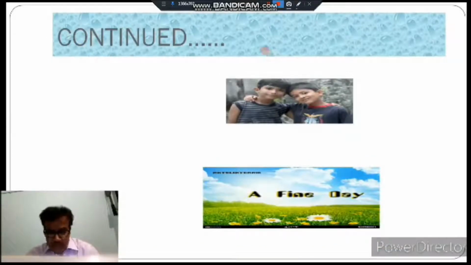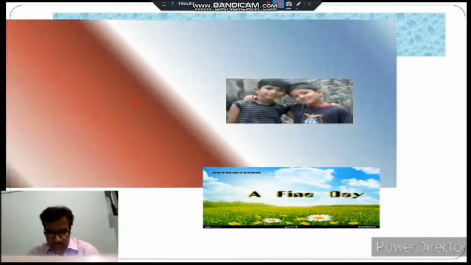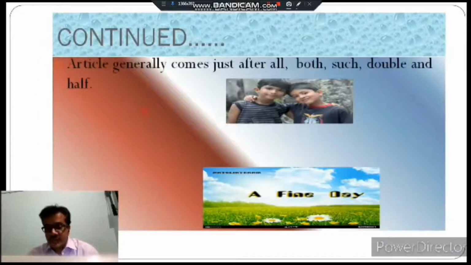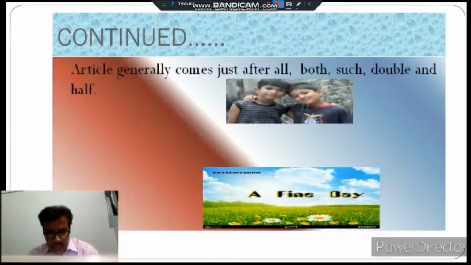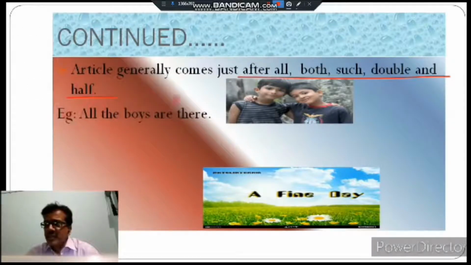In the fourth, I am teaching you that an article generally comes just after all, both, such, double and half. That means if in a sentence there is all, both, such, double or half, then the article will be placed after these words. As an example, all the boys are there. You are looking, the article is just after all. If you write a sentence using double or such, then you will place the article after such and double. Okay.